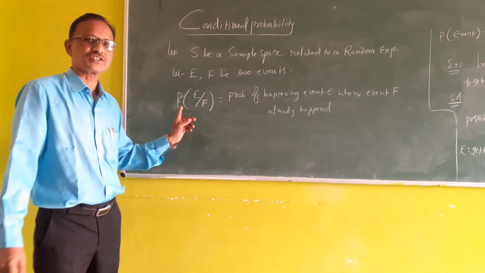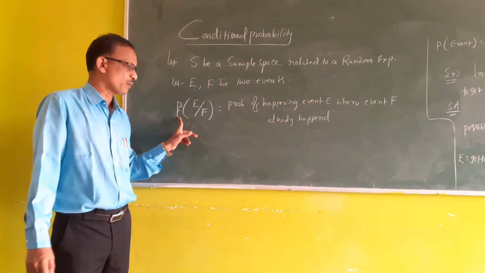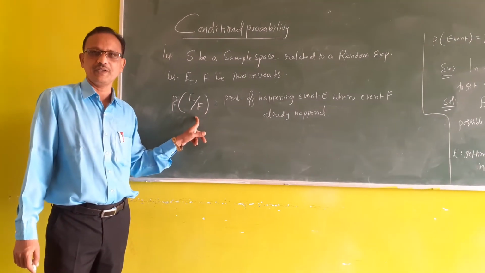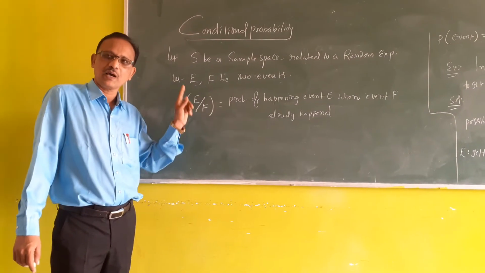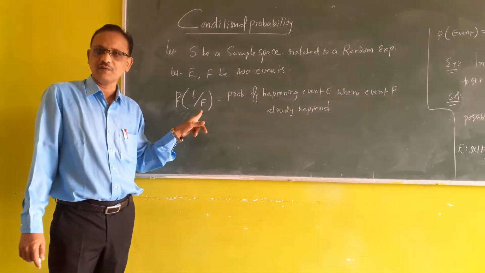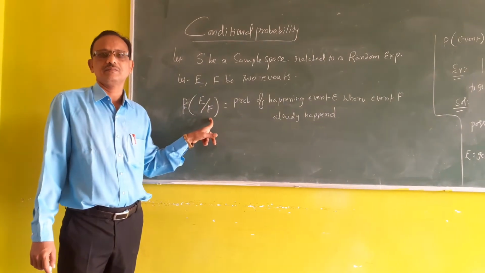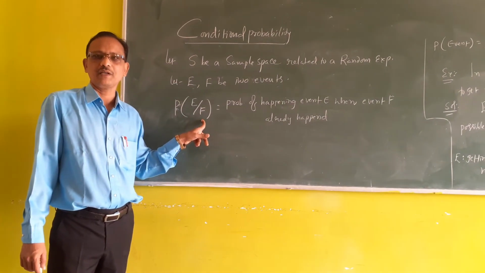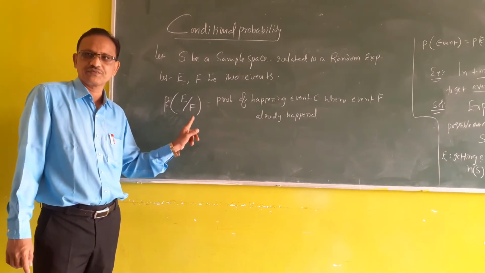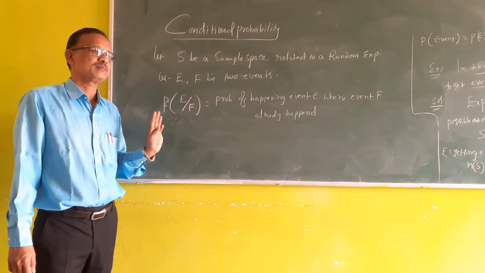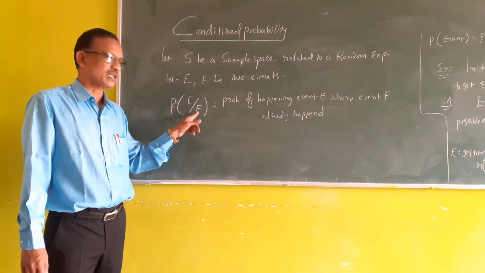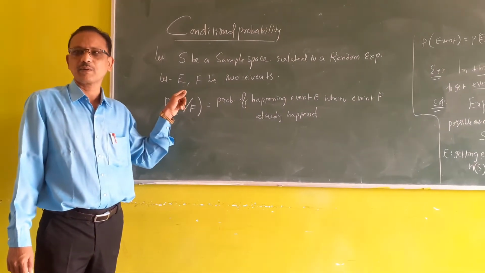So this is conditional probability. Probability of E by F means the probability of E after the happening of event F. That is the meaning: the probability of E happening after F has happened.